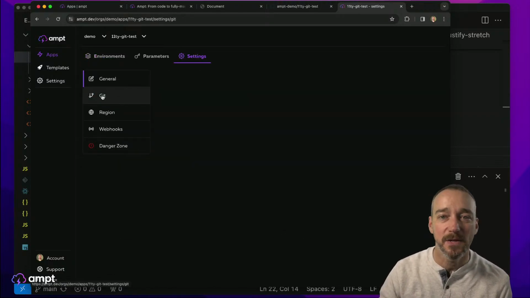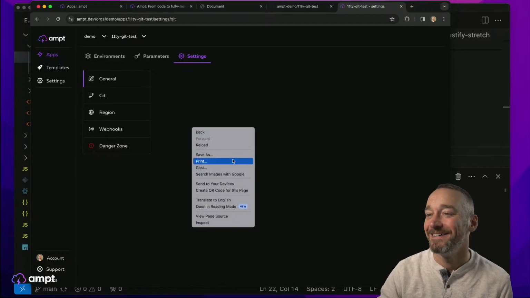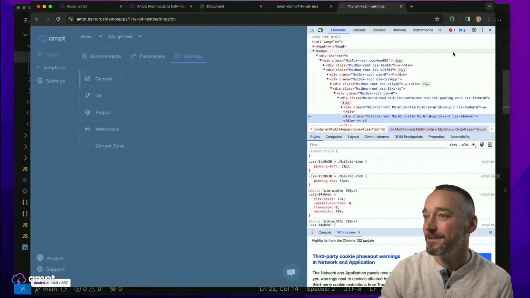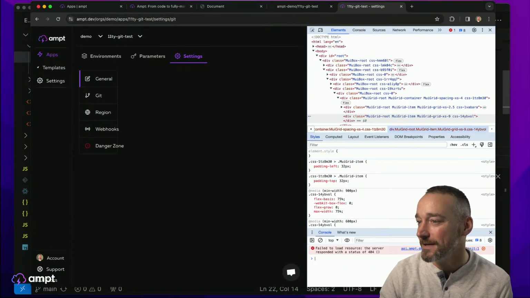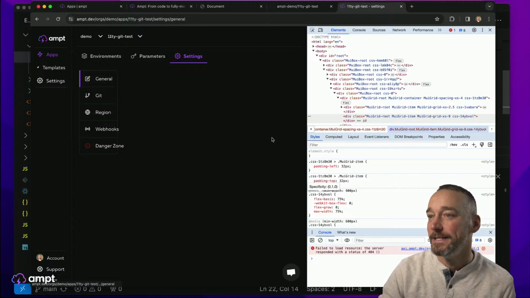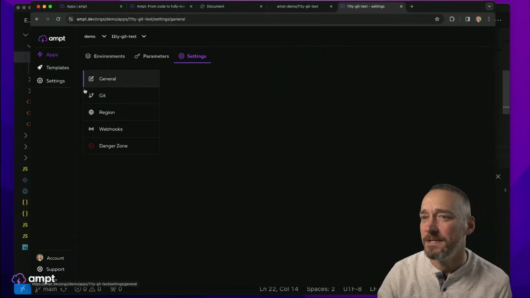and in the settings here, we also have a Git section that allows us to... and this might be one of those things where we might have broken it. Let me go in and check here. So we are getting an error. Failed to load that. Okay, well, that is a bit of a bummer.